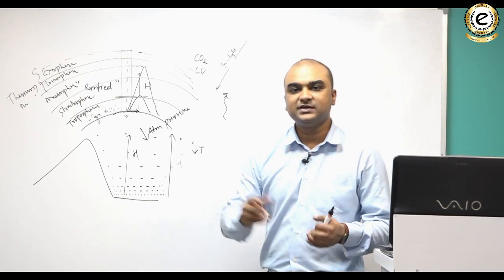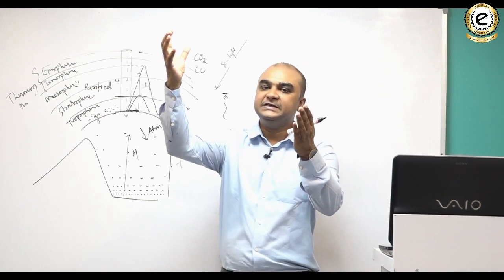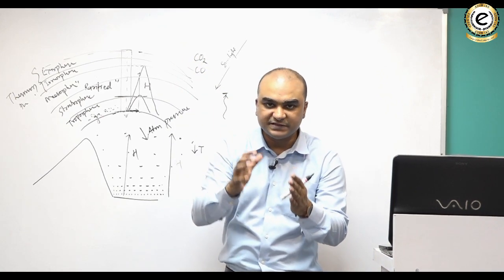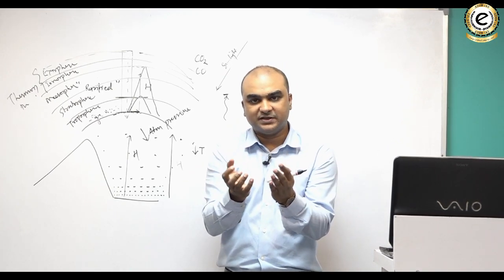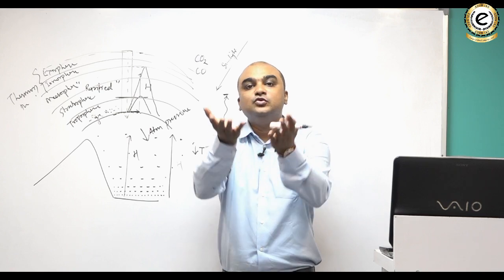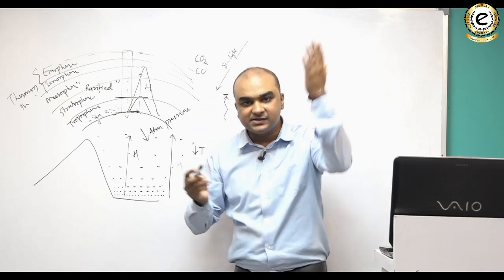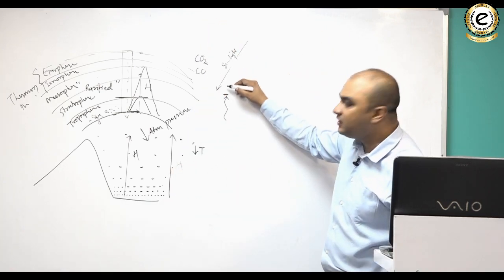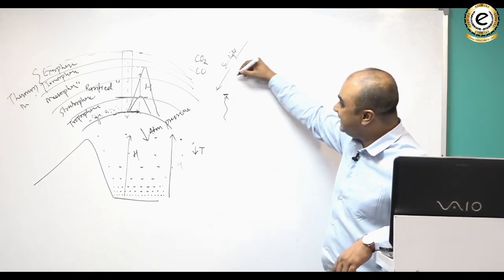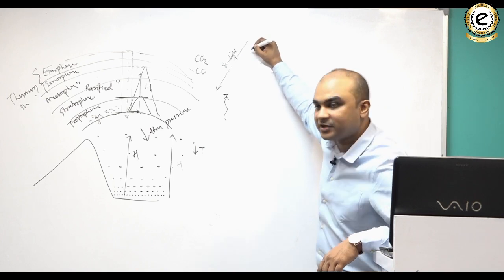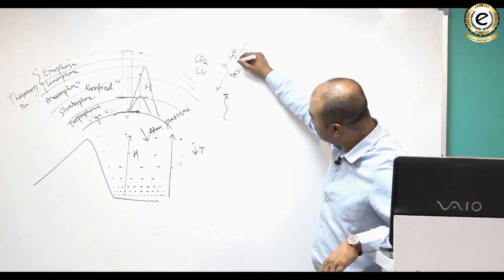Now what happens is, Earth absorbs heat energy from the sun, but after absorbing heat energy during the day, during the night the Earth loses that heat. That heat is known as terrestrial outgoing heat. This heat, which comes from the sun, is known as incoming solar radiation or insolation.